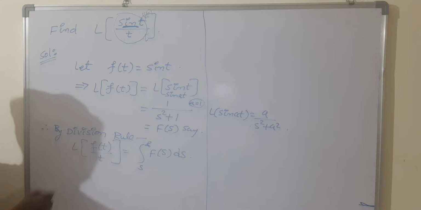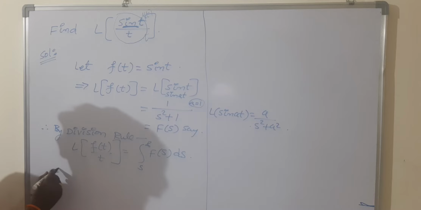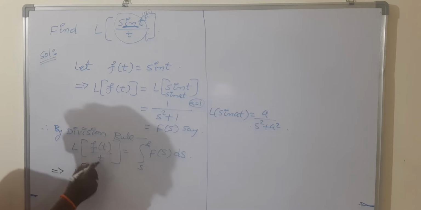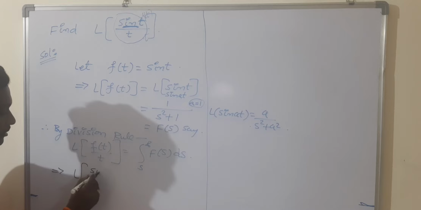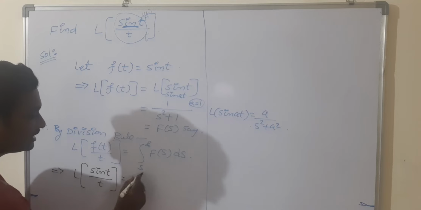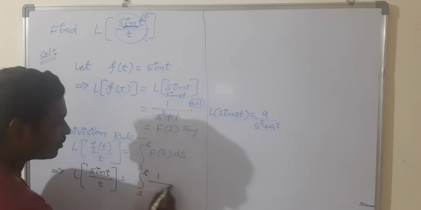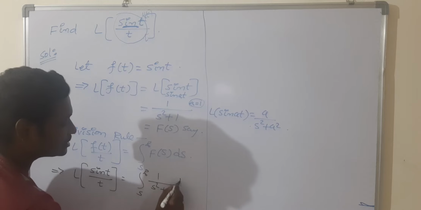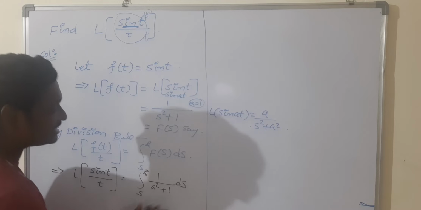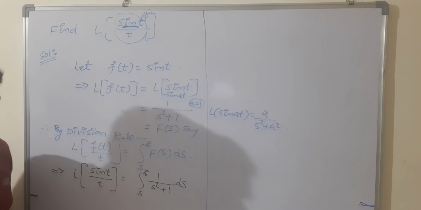Now replace the values and simplify the integration. L of f of t is nothing but sin t in this problem. So L of sin t by t is equal to the integral from s to infinity of 1 by s square plus 1. It is enough to simplify this integration within the limits s to infinity. I will say here.